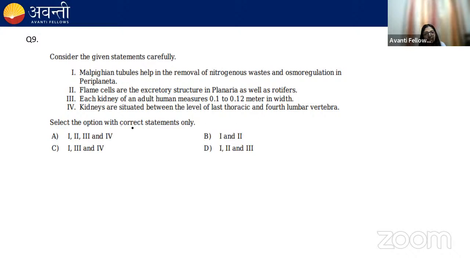Select the option with the correct statements. Quickly answer what you think will be the correct option for this question. Very good.